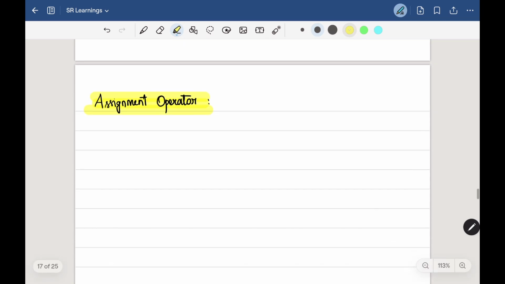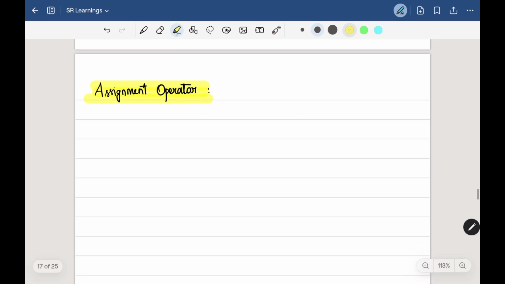Now let's see about the assignment operator. In our previous concept, we saw how the increment and decrement operators work, right? And we know one thing, that it will always update its value by only one unit, right? But when it comes to the assignment operator, technically in programming, assignment is nothing but assigning some value to a variable. That can be any value or an expression, anything.